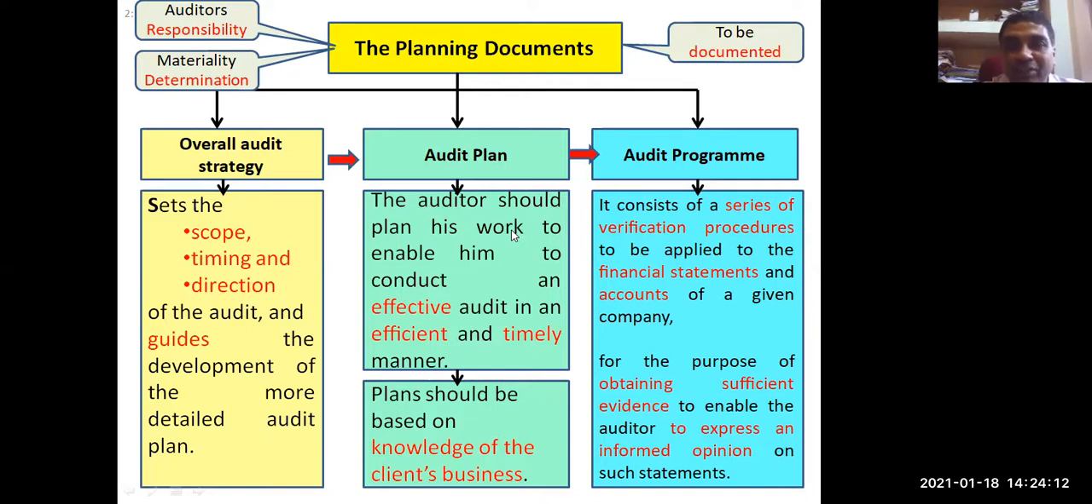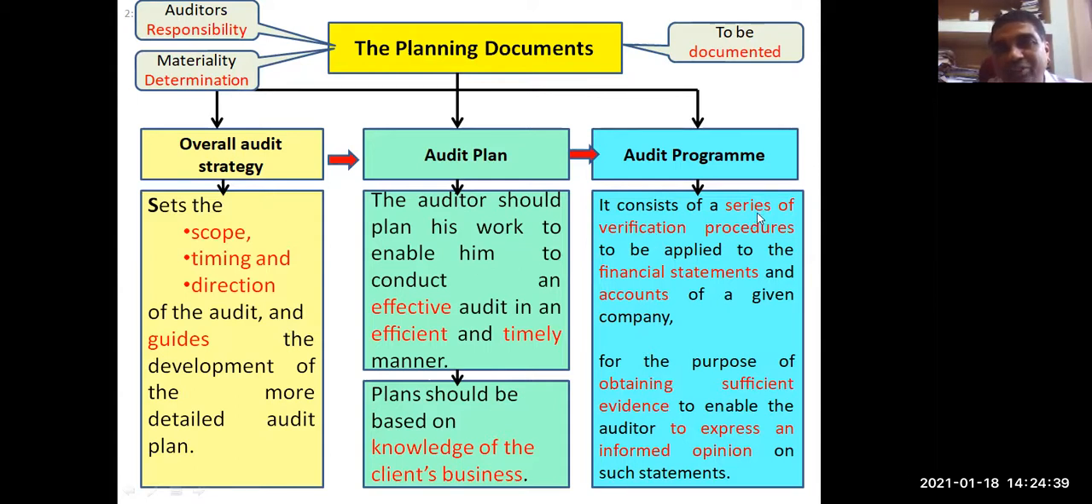So how can these plans be developed? The plan needs to be developed within the framework of overall audit strategy, and it should be based on the knowledge of client's business. So one should first acquire knowledge about the client's business, then he should be able to prepare audit plan. But before that, overall audit strategy must have been developed.